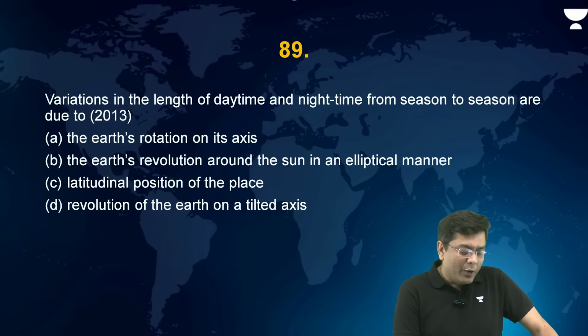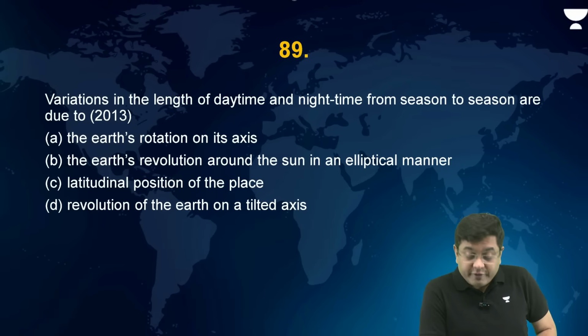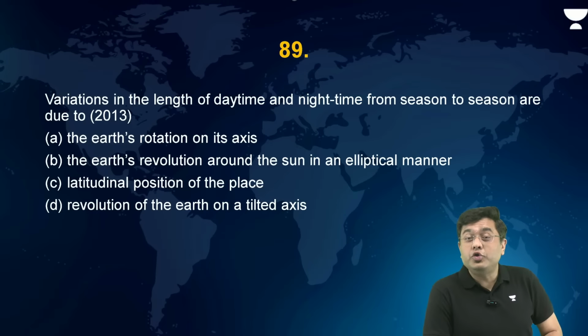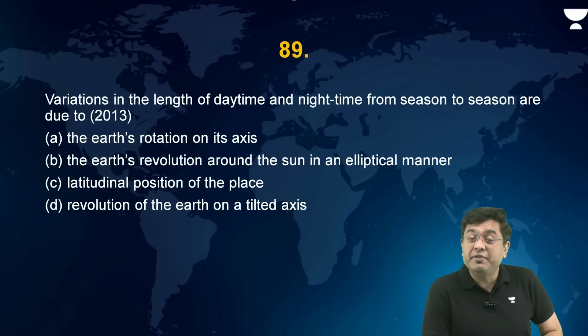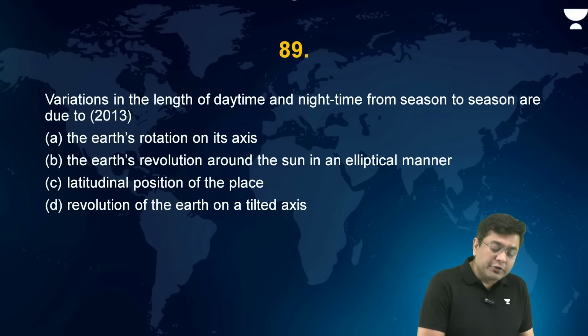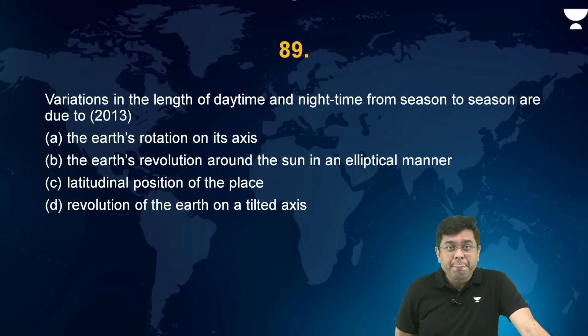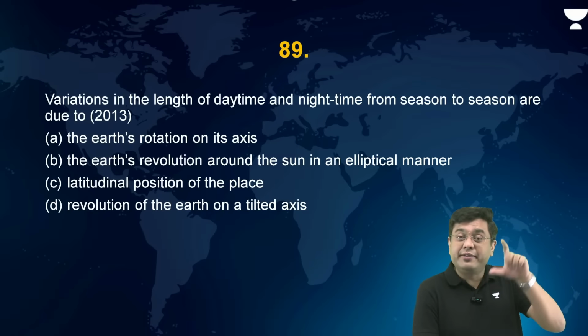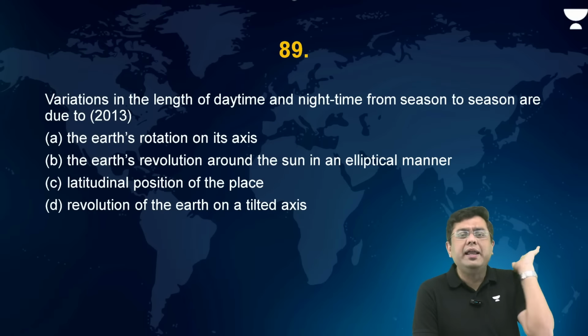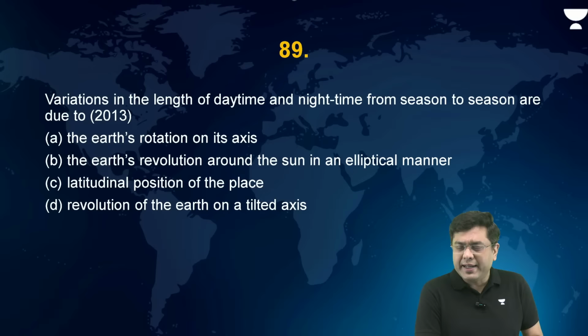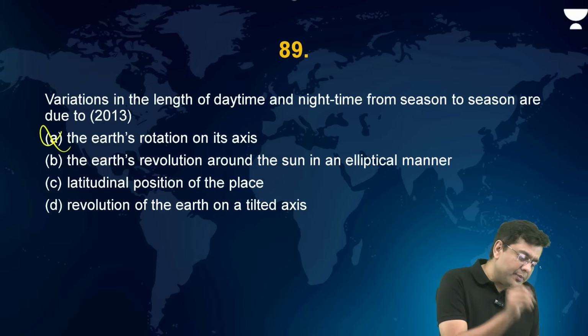Okay. Now, variations in the length of daytime and nighttime from one season to another occur because of which reason? Why is it that during the summer we have longer days, during the winter we have longer nights? Is it because of the Earth's rotation on its axis? No. Because let's suppose the axis would not have been tilted, the axis would have been straight. Then in that case, regardless of how many rotations, you would have equal length of day, equal length of night. No variation in daytime and nighttime. So the first option is incorrect.